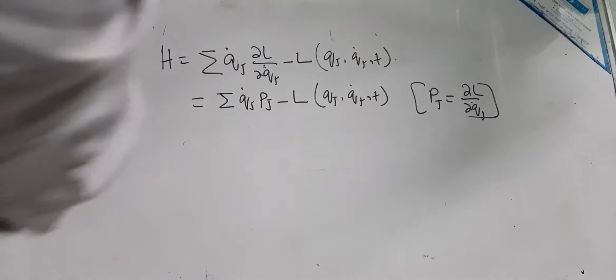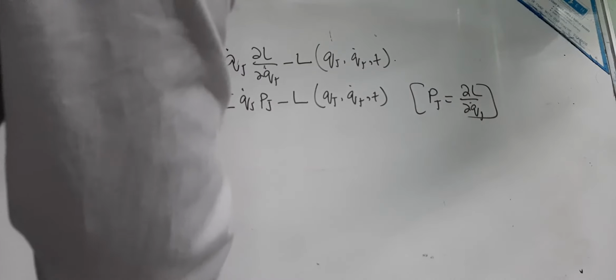So if we differentiate this equation, dH will be summation Qj dot dPj plus summation Pj into dQj dot minus del L by del Qj into dQj minus summation del L by del Qj dot dQj dot, and then minus del L by del T into dt.